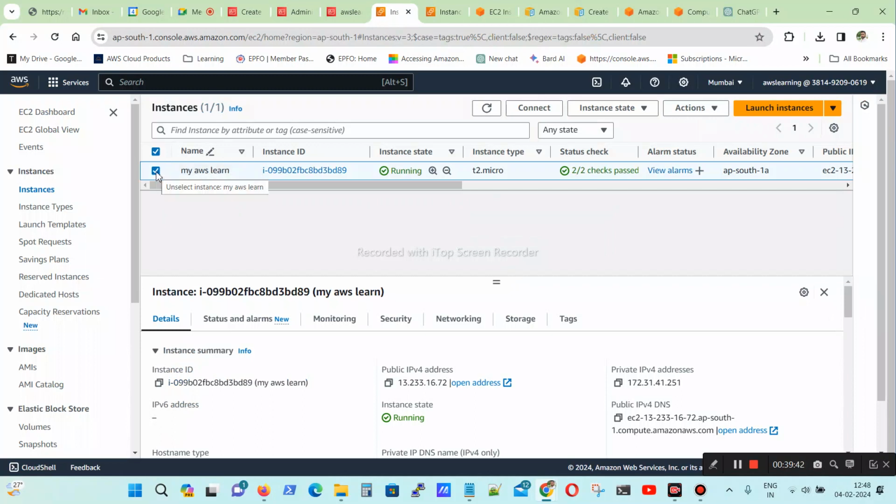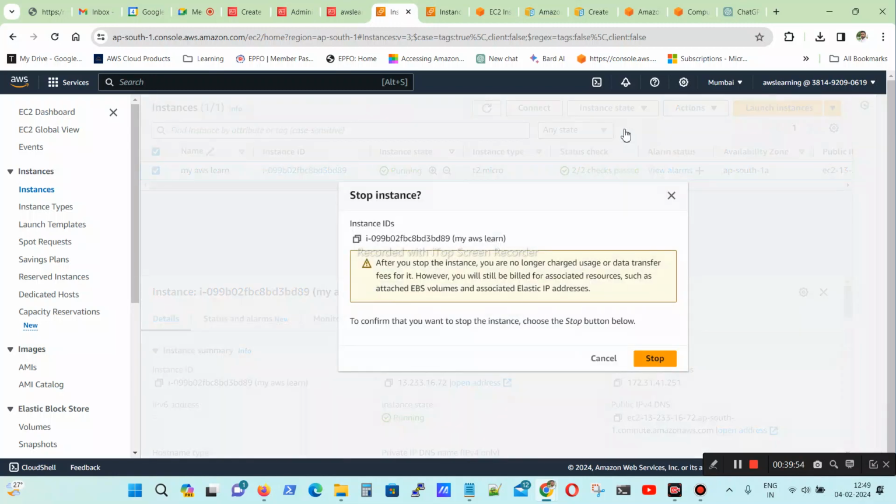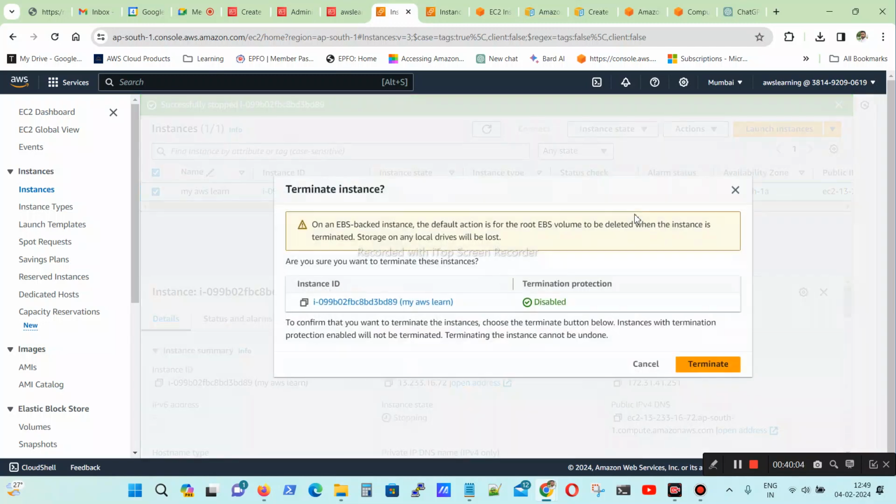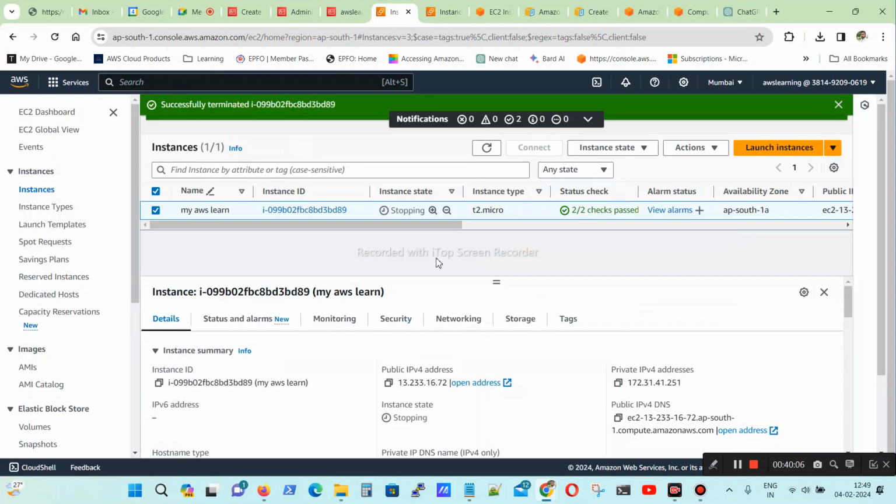I have already created one EC2 instance. I am deleting that one now, and I will create it again. When you are stopping an instance, only stopped means your instance will still be there and it will not be terminated. But when you terminate an instance, it will be completely deleted.